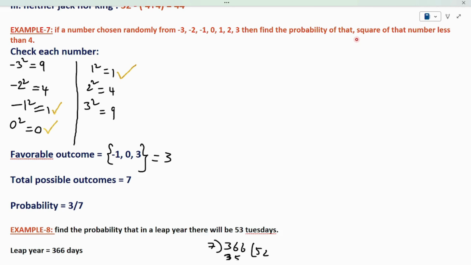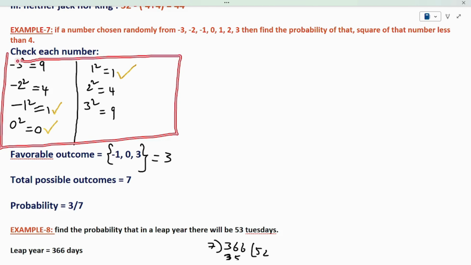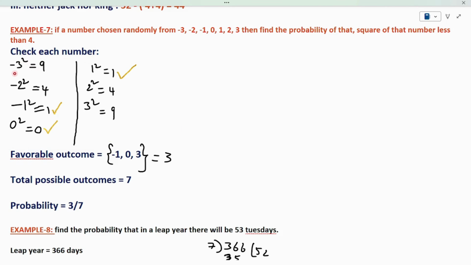Why? Because I have to find out which outcome satisfies my condition. So what is the condition here? The square of the number is less than 4. I am checking 7 possible numbers here. Let's say the first possibility, minus 3 squared equals 9. This is not less than 4, so I won't take this.